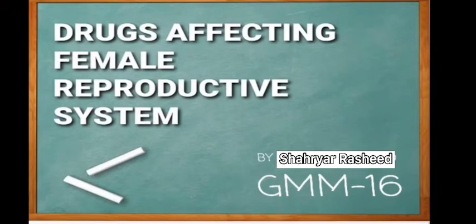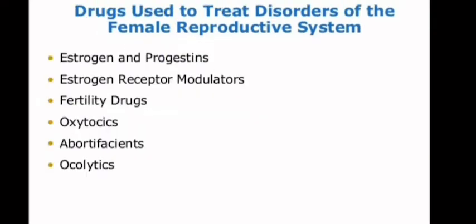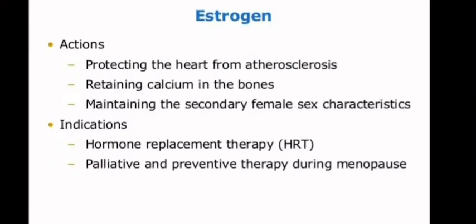Now I will tell about the drugs affecting the female reproductive system. This is the site of action of the drugs affecting the female reproductive system. Drugs used to treat disorders of the female reproductive system are as follows: estrogens and progestins, estrogen receptor modulators, fertility drugs, oxytocics, abortifacients, and tocolytics.